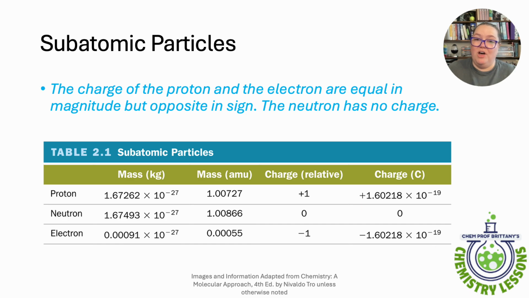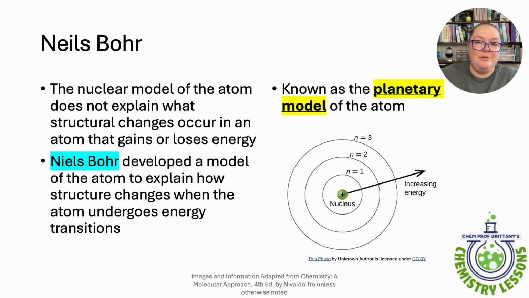Now, this was not the end of our atomic knowledge journey. Next, we had this guy named Niels Bohr that came along, and he said the nuclear model of the atom explains a lot about what happens, but it does not explain structural changes that happen when we're gaining and losing energy. So Niels Bohr developed a model that explained those changes because atoms do undergo energy transitions. It's the reason why if you ever see a blacksmith working on a horseshoe, the horseshoe is literally red hot, because there are energy transitions happening. And that's something that we discuss later in the course.